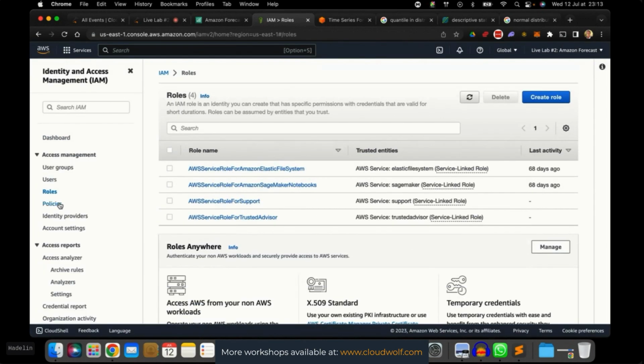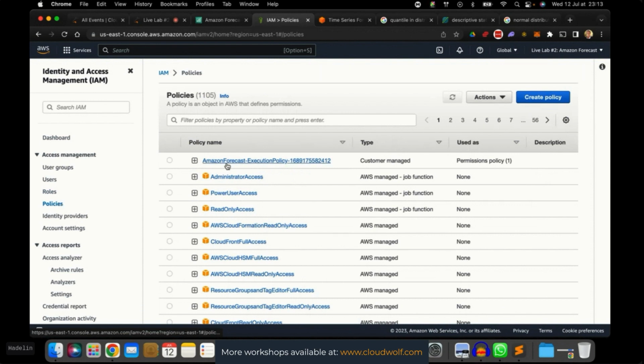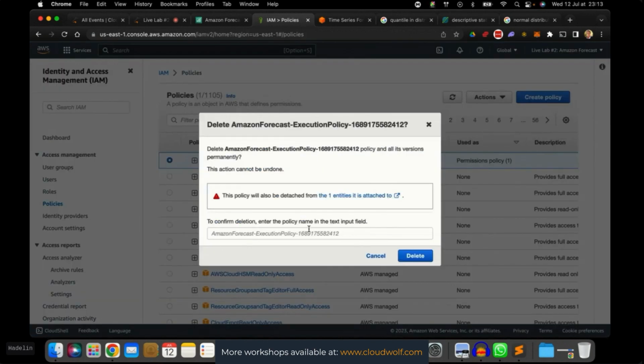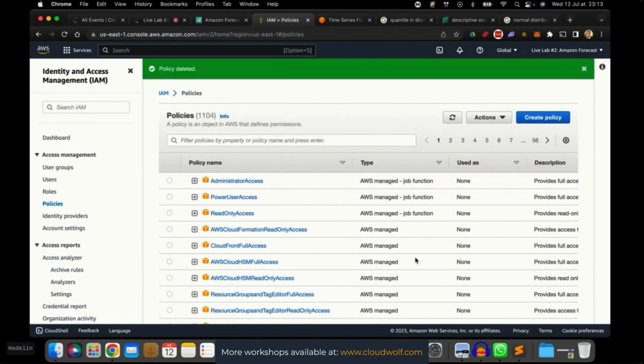Perfect. Now let's delete the policy that was created for the role. There you go. Amazon customer managed. You see, customer managed policy. So we select it, actions, delete. We enter the name of the policy. By the way, this is completely optional. It's just to do a full, thorough cleanup, but the policies, of course, are not going to charge you. Delete. Deleting policy. Policy deleted. All good for IAM. Great.